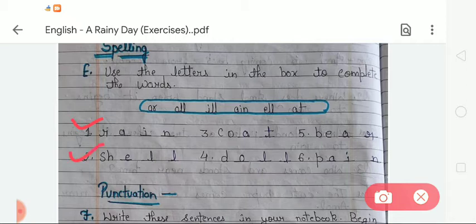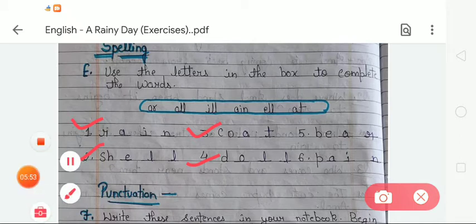In second there is SH, so what will we write here? We have to write ELL, so it will be SHELL. Third is CO, so we write AT here, so it will be COAT. Fourth is D, so what will we write in the blank? We have to write OLL, so the word will be DOLL.